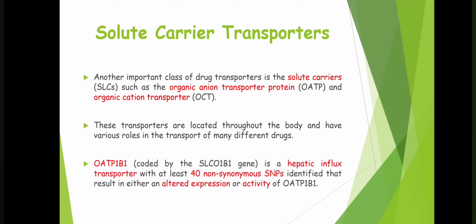OATP1B1, coded by the SLCO1B1 gene, is a hepatic influx transporter with at least 40 non-synonymous SNPs identified that result in either an altered expression or activity of OATP1B1. Okay, so this transporter OATP1B1, since it is OATP, means it is a kind of anionic transporter. And it is mainly present in the liver, involved in influx, that is movement of drug inside the liver. And we have got nearly 40 non-synonymous SNPs of this particular transporter.